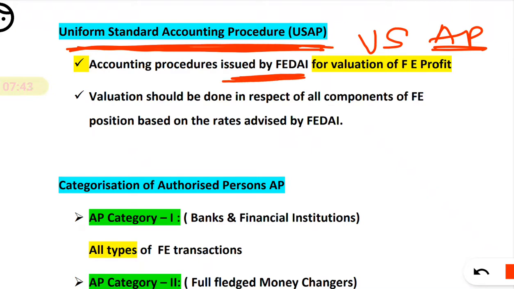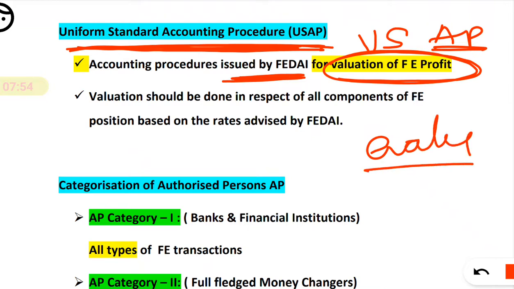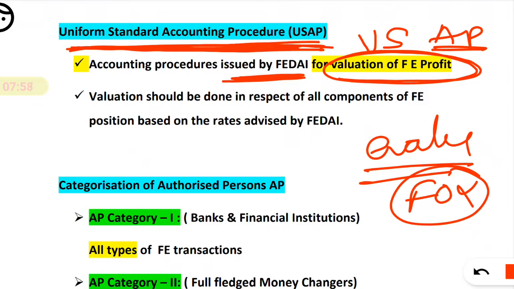And what is the purpose of that USAP? It is the valuation of the foreign exchange profit. Remember, how can you evaluate the forex profit? It is by the procedure called USAP, that is Uniform Standard Accounting Procedure. And who issued the guideline about that?